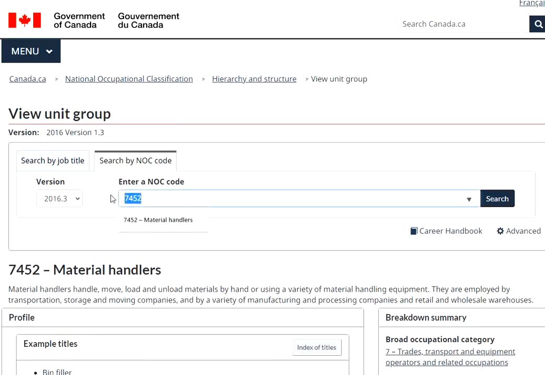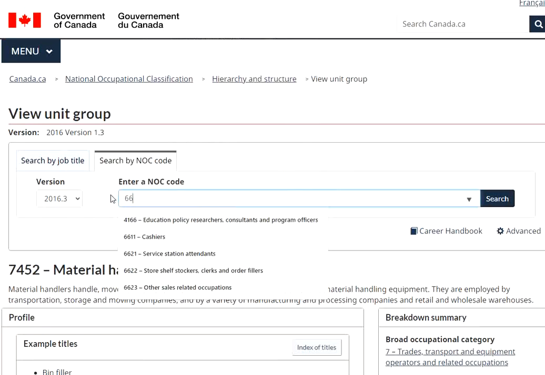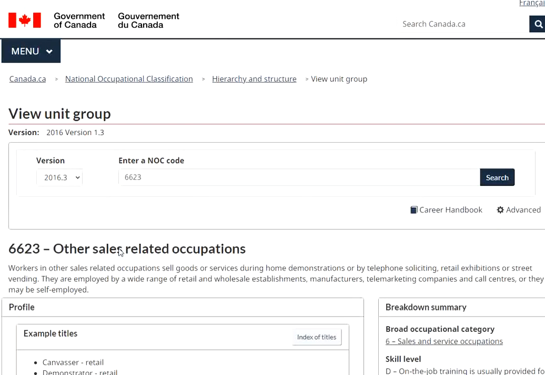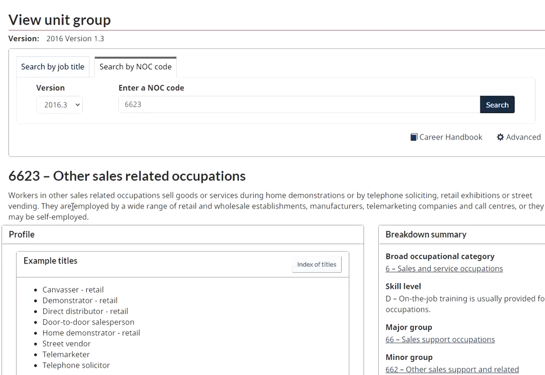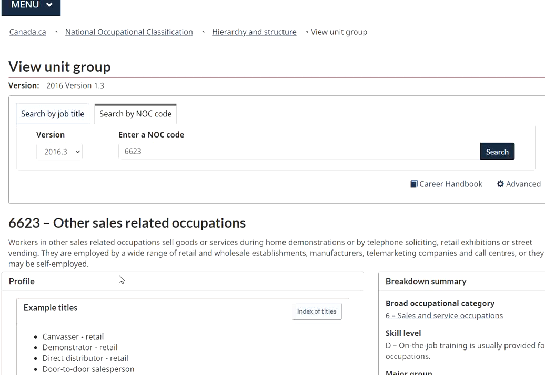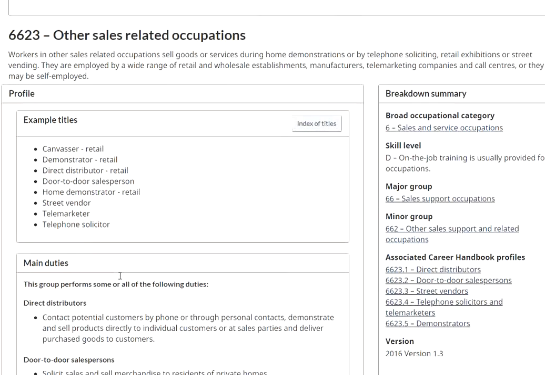Now let's move on to a very common NOC, 6623, for other sales representatives. For sales workers and other sales representatives, for example, if you are working for a retail house as a telemarketer, or as a telephone solicitor, then 6623 would be more appropriate because you're working as a sales representative.